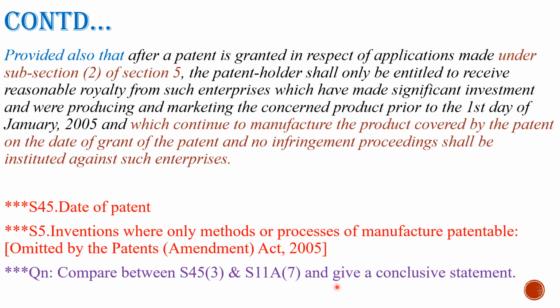The above applicants will get royalty from the enterprises who have made investments and are the manufacturers and marketers of the concerned product before 1st January 2005 and also on the date of grant of the patent. Also, these enterprises should not be involved with any infringement proceedings. So as a whole, this was the gist of subsection 7.